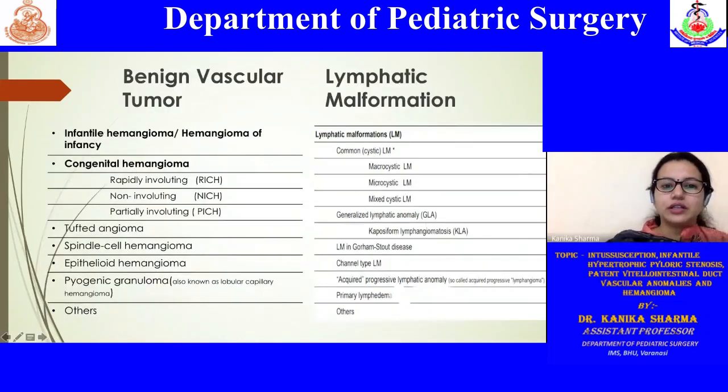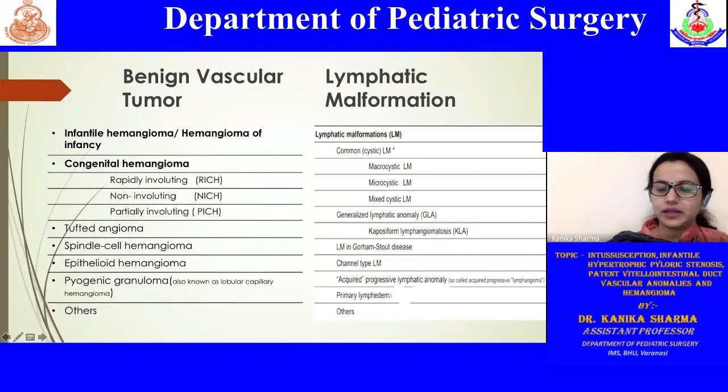So in the benign vascular tumor, what we will be concentrating on is the infantile hemangiomas and the congenital hemangiomas. And lymphatic malformation is again described in a very big and detailed classification.